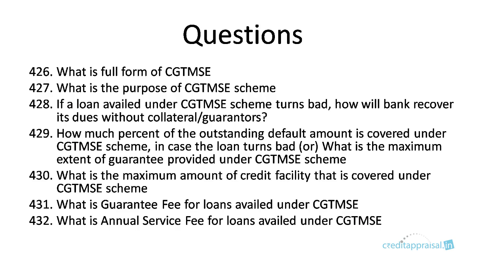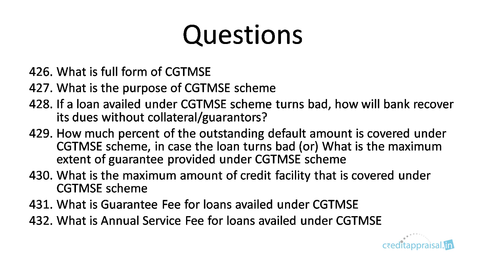The questions in this chapter you have to be prepared for: what is the full form of CGTMSE, what is the purpose of CGTMSE. If a loan availed under the scheme turns bad, how will the bank recover its dues without collateral or guarantors? If the bank has collateral and somebody fails to repay the loan, the bank will sell the collateral and recover that amount. But in case of CGTMSE, there is no collateral. So how will the bank recover in case the borrower fails to repay?